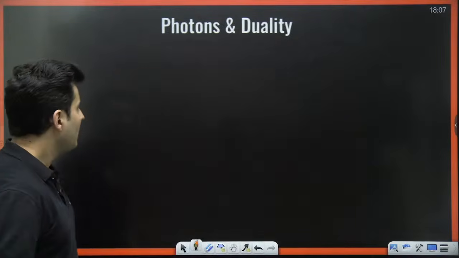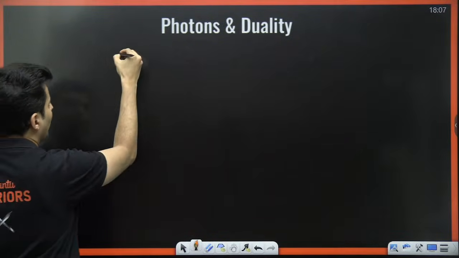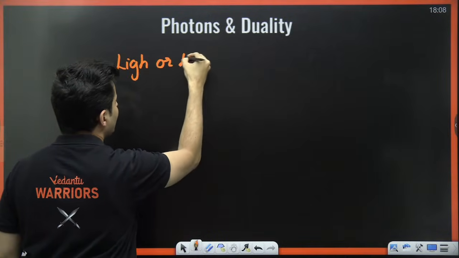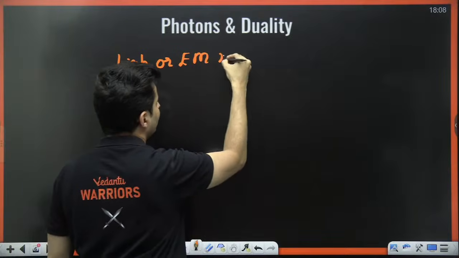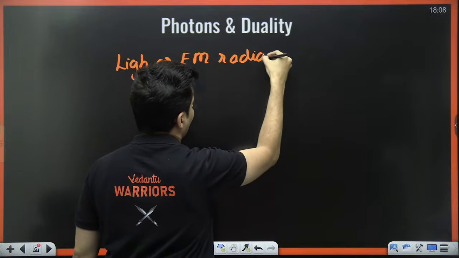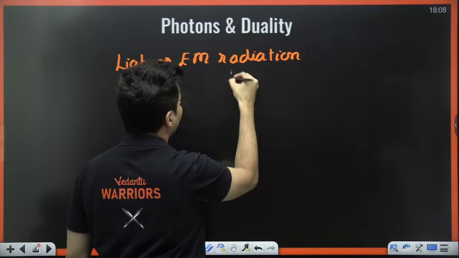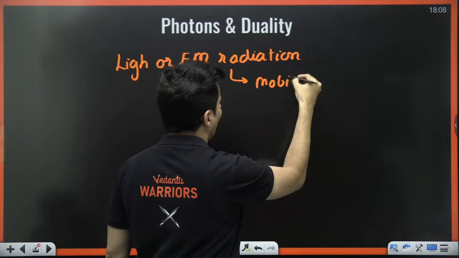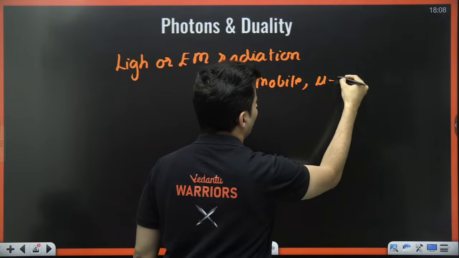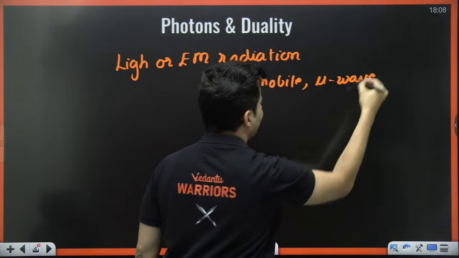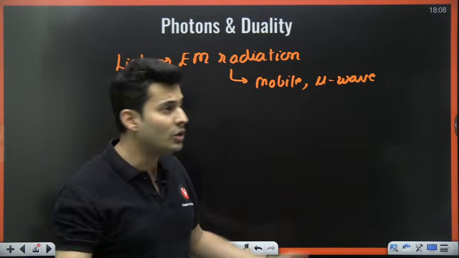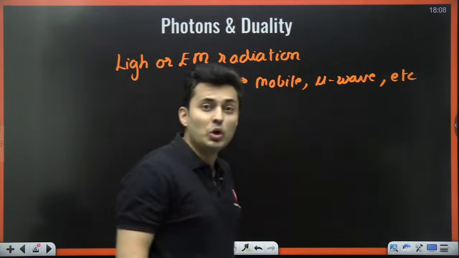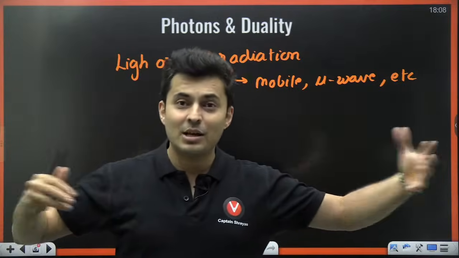First of all, remember when we talk about light or any electromagnetic radiation, electromagnetic radiation could be of many types, like your mobile radiation, or let's say your microwave, or let's say just the light which you see around you, right? Or so many other examples are there, Bluetooth, Wi-Fi, long radio waves.